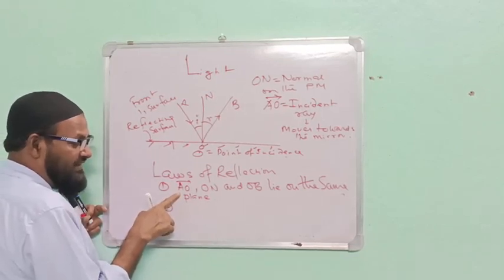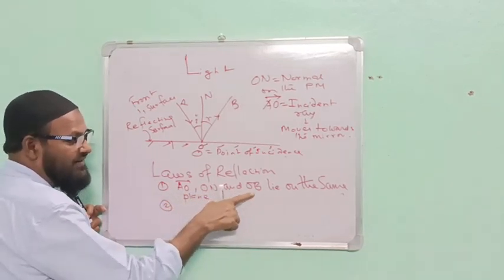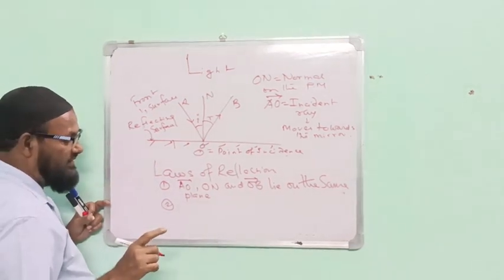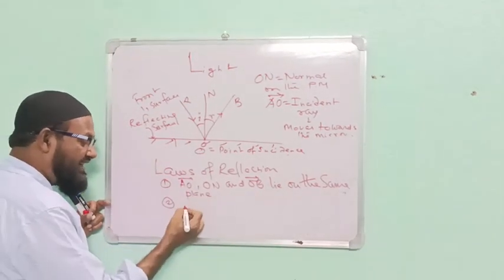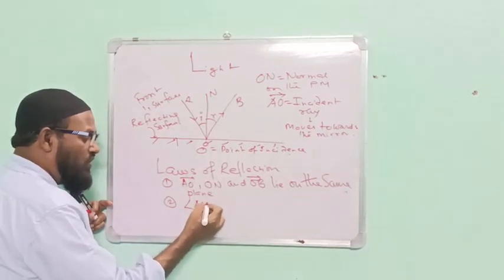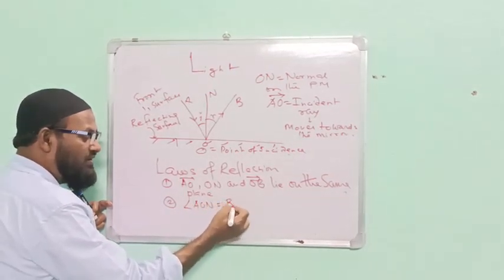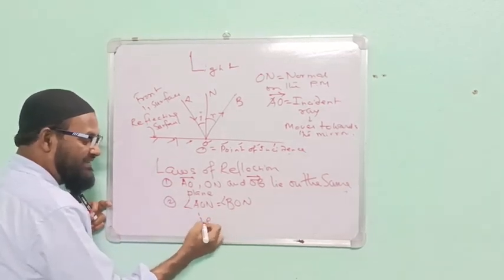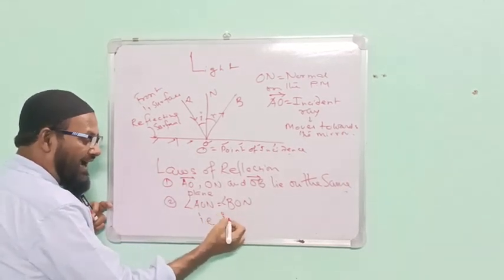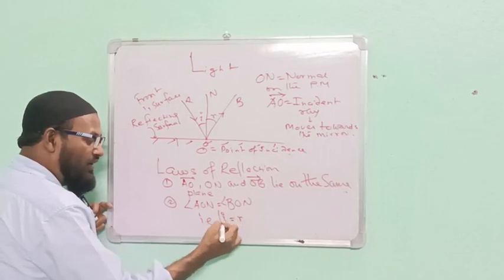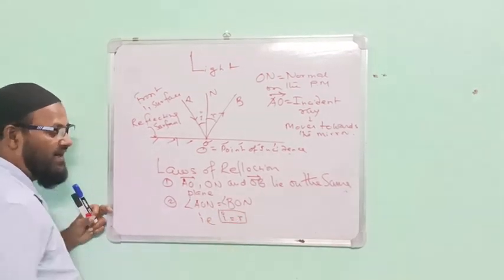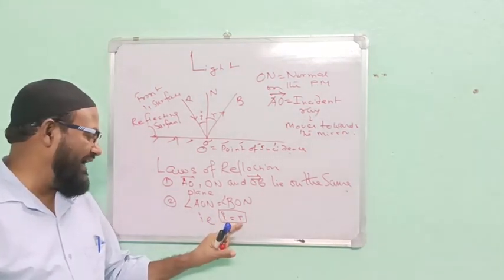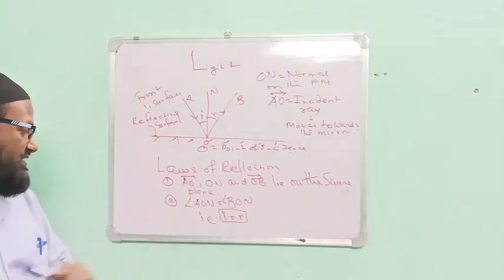Second law: angle AON equal to angle BON, that is, angle I equal to angle R. The angle of incidence is equal to the angle of reflection.